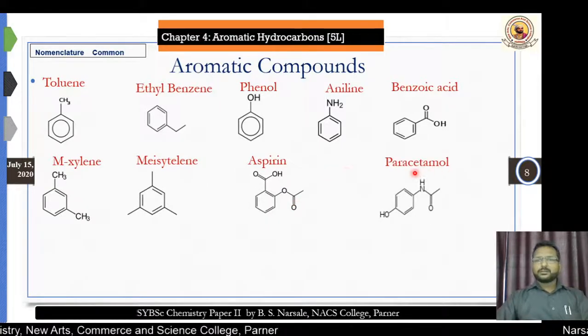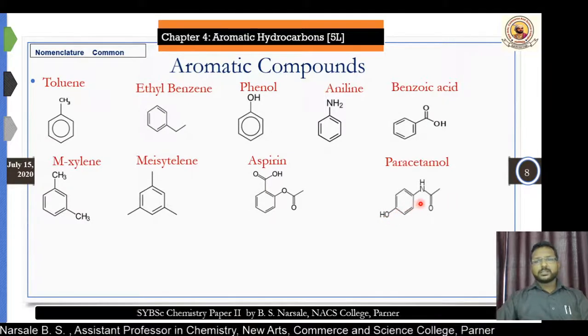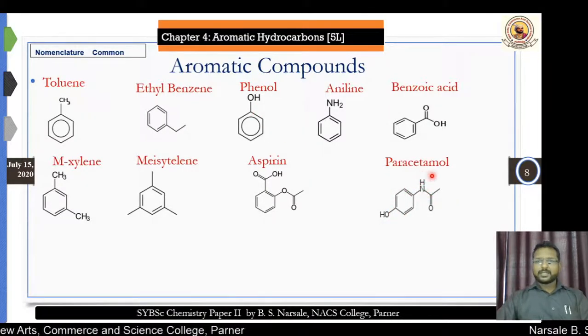Another one, paracetamol. The same drug we take for fever. If you feel more fever and you are ill, then a paracetamol tablet is taken or prescribed by a doctor. This is the structure of paracetamol, which has a part structure like phenol, that is an OH group is there, and another NHCOCH3 group is there.